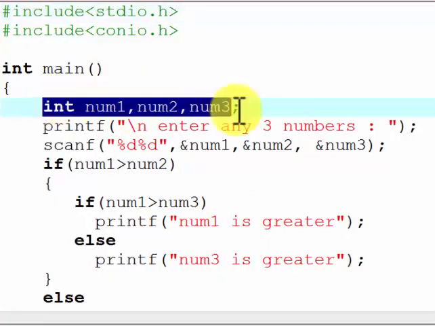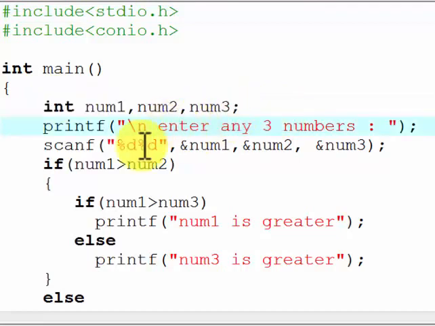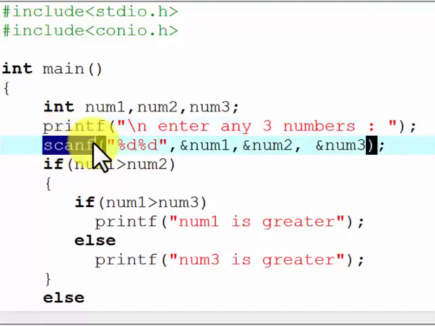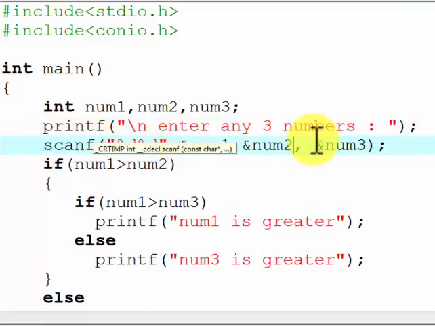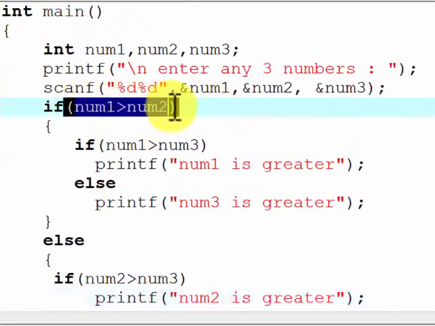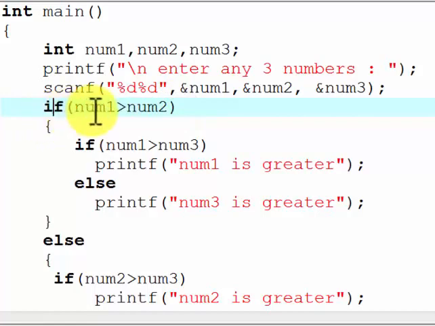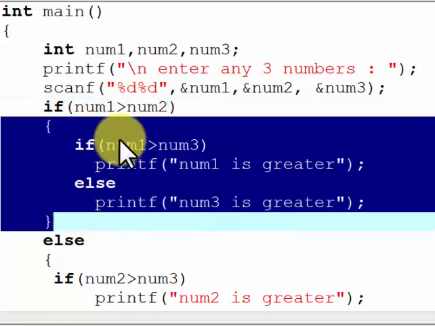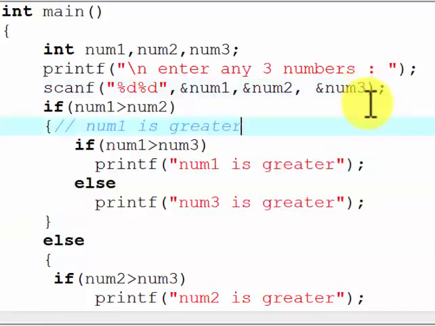First of all, we declare the three numbers, number 1, number 2 and number 3. We give a message to the user, enter three numbers, and using scanf we read number 1, number 2 and number 3. First we compare number 1 with number 2. If number 1 is greater than number 2, the if will be true. Now number 1 is greater, so we compare number 1 with number 3.